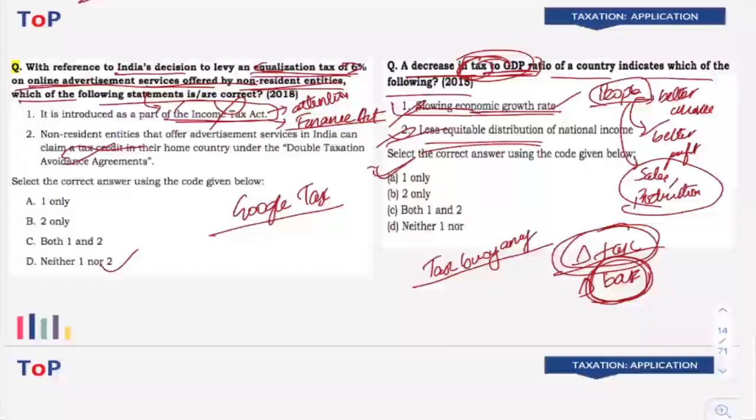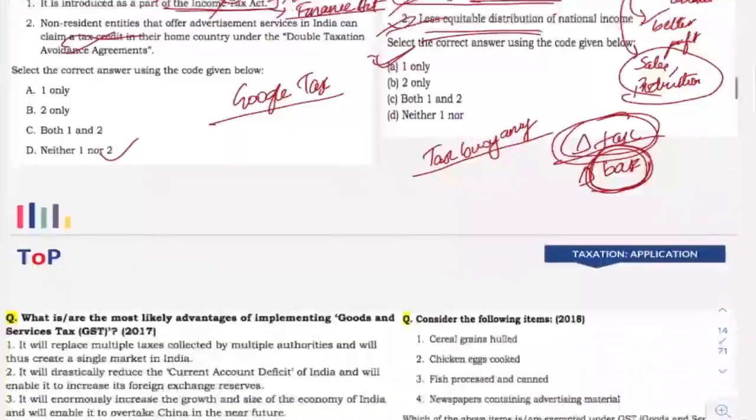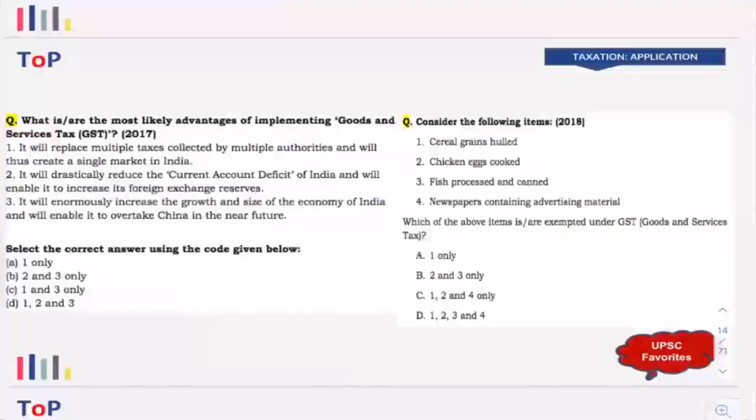So whenever you check the UPSC answer key, UPSC takes the approach of a layman understanding of economics, not the expert level understanding of economics. The simple, straightforward thinking related to economics is the way in which UPSC prepares its answer key on its questions. So do take that particular approach when it comes to the prelims examination.